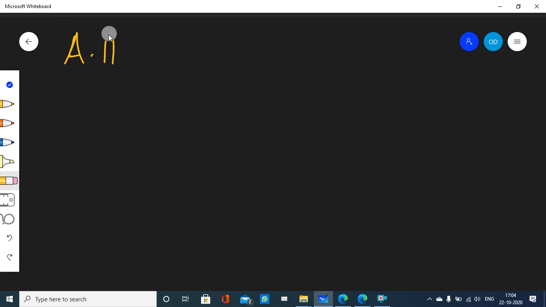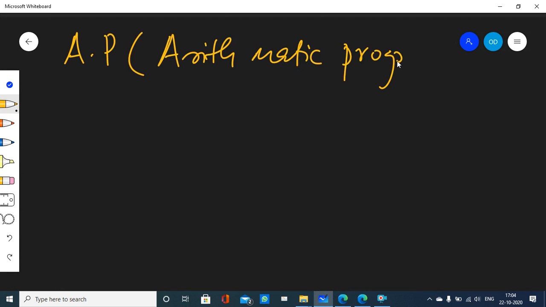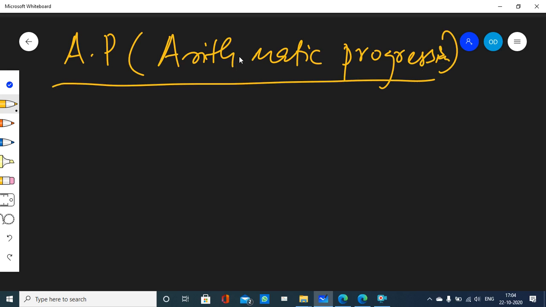AP in short is called arithmetic progression. Arithmetic, it's one word, right? Arithmetic, one word. Okay, so arithmetic progression is actually a sequence. Progression is also a sequence. So arithmetic progression is a sequence, and what kind of sequence is it? Why are we calling it a separate name, arithmetic progression?